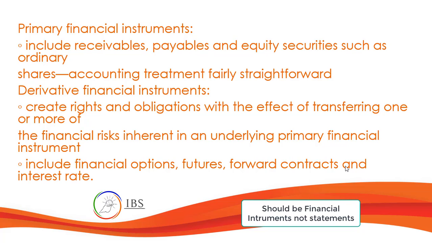While derivative financial instruments create rights and obligations with the effect of transferring one or more of the financial risks inherent in an underlying primary financial instrument. This includes financial options, futures, forward contracts, and interest rate swaps. We will discuss derivative financial instruments further when we reach the hedging discussion.